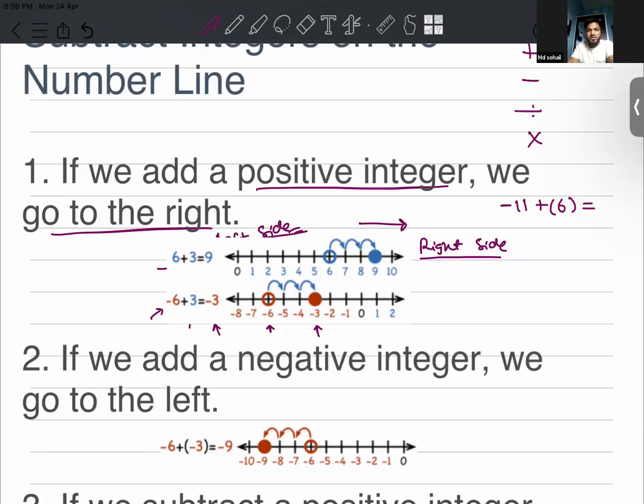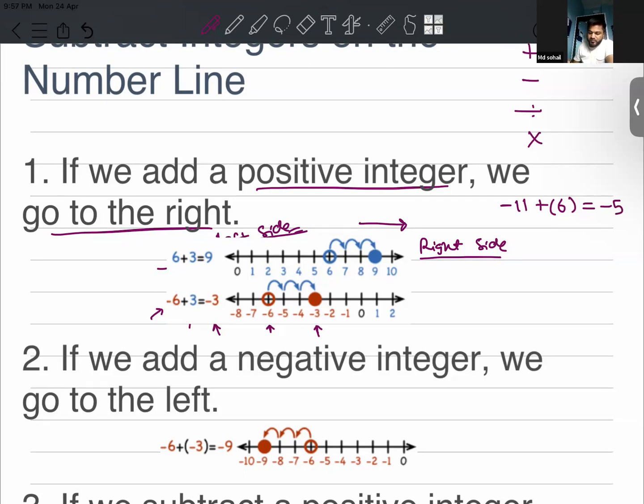Have you done calculations on adding negative and positive integers? No issue. We will discuss that in a later part. That is also part of the chapter which we will discuss. As of now, let me just tell you that the answer is going to be minus 5.